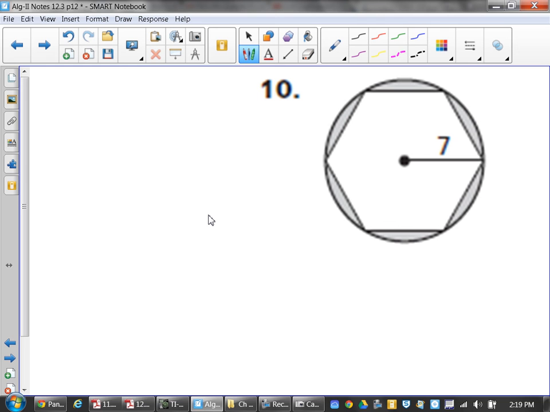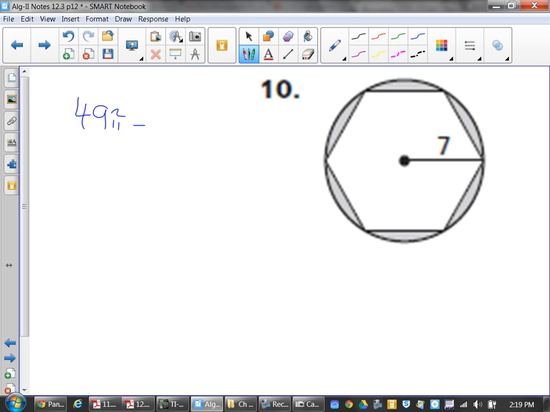All right. Now, the reason why I left this one up here is not so much that it's difficult. It's, what's the shape that's inscribed? It's a hexagon, because it has 6 sides. Now, the value of 7 is the radius of the circle. You okay with that? So what's the area of the circle? 49 pi. So the area of the circle is 49 pi. I have to subtract out the area of the hexagon.